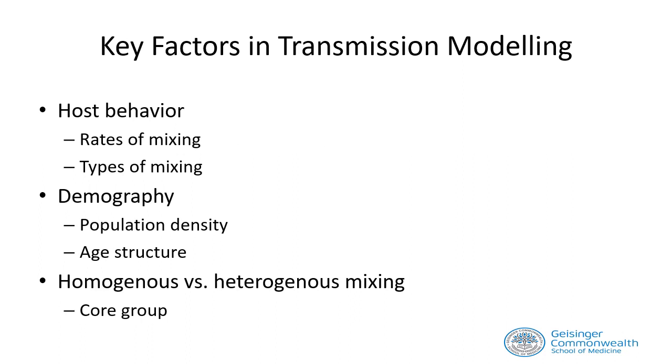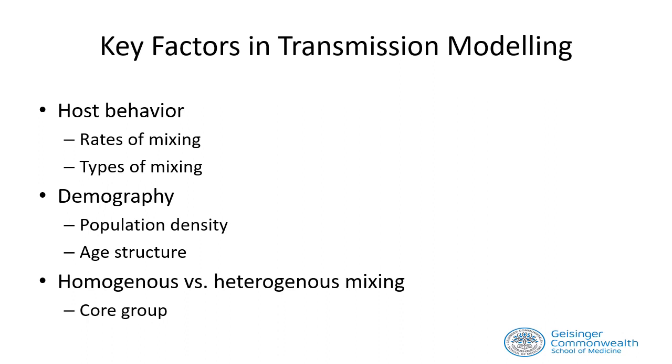The nature and frequency of contacts is heavily determined by the social structure of the population. The two important things that we need to know and understand related to host behavior are rate of mixing and the type of mixing. Population density also significantly influences transmission of infection. Age structure also plays a role in mixing and transmission of infection in a population.